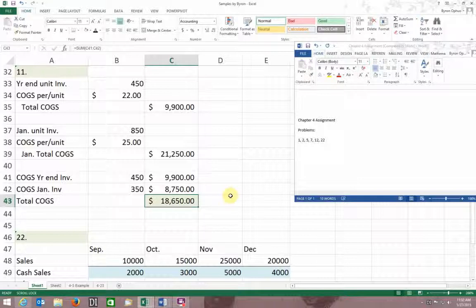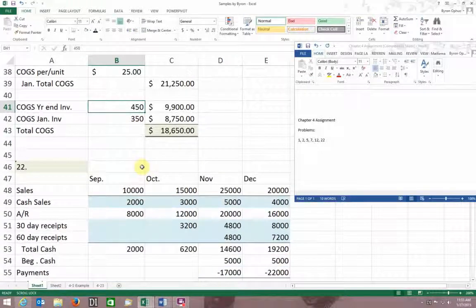So yours again is number 12, where you're going to have last in, first out, which is going to be kind of interesting. It's basically the same, except that you're going to sell all of your last ones, the last ones produced, first. And why do they do that? They allow you to do that in accounting so that you can manipulate your ending balances a little bit, generally for tax purposes.